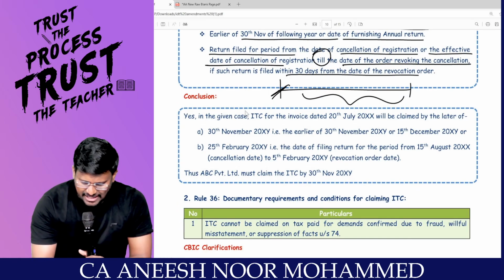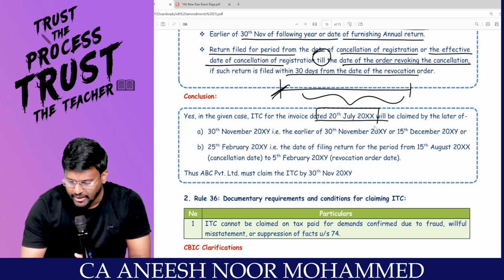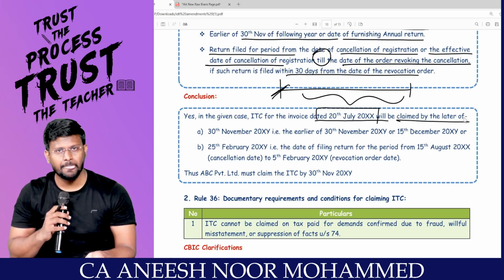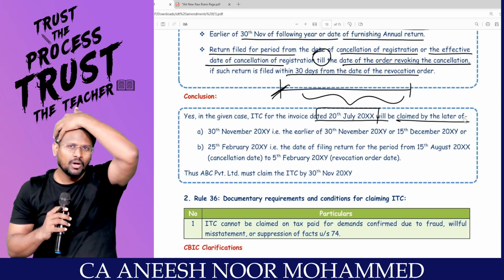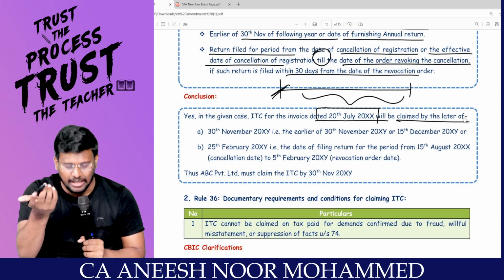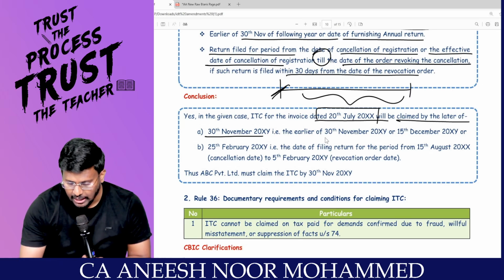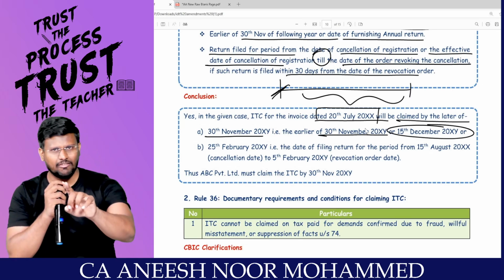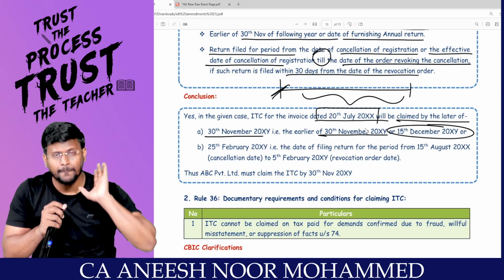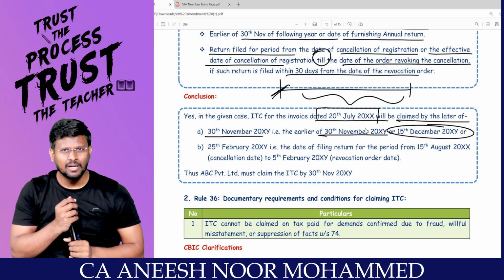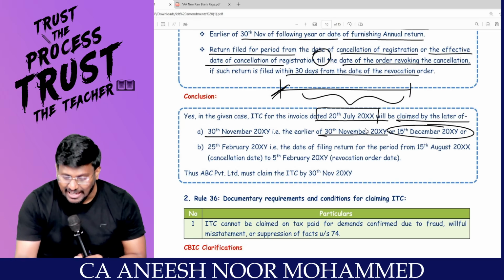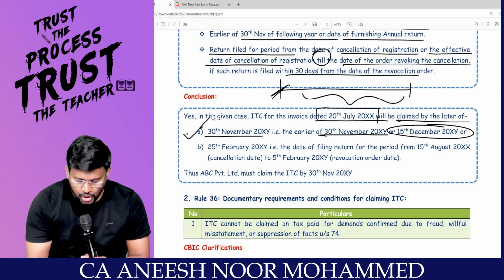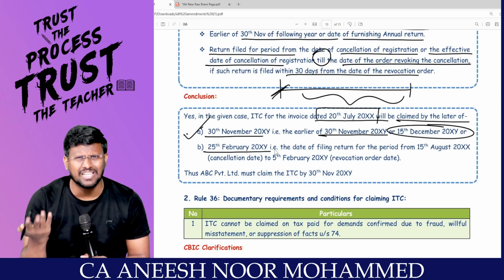Yes, in the given case, ITC for the invoice dated 20th July will be claimed by the later of these. If it is earlier, there is no use in the provision, because earlier always, the normal time limit will come. That's why, later of 30th November or 15th December, that is the normal time limit: 30th November of the succeeding financial year or, my dear lovable students, date of filing the annual return, whichever is earlier. November or December? November. One date. Then 25th February is the second date. What is the relevance of the second date?